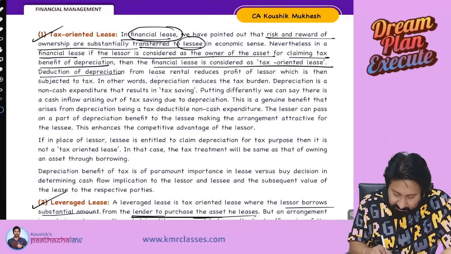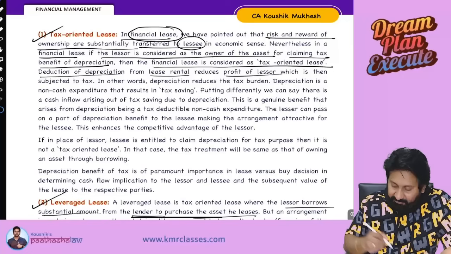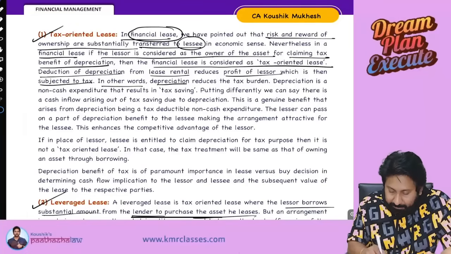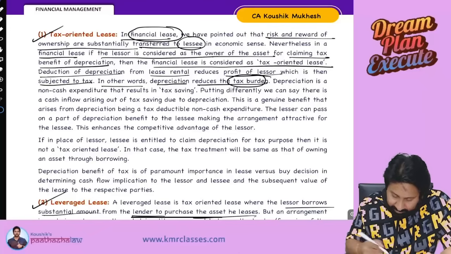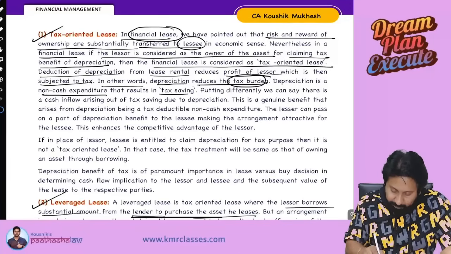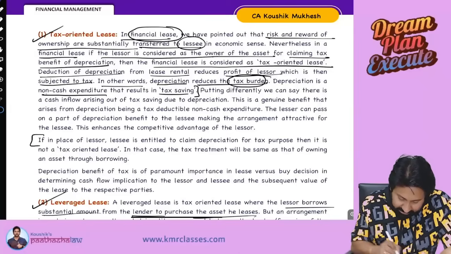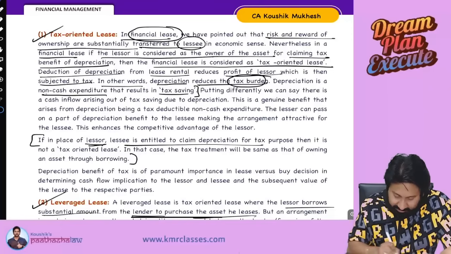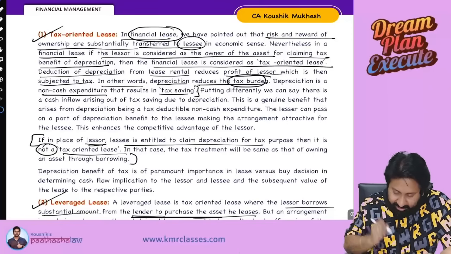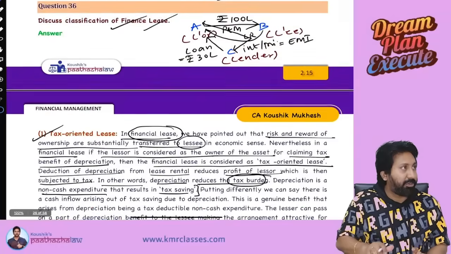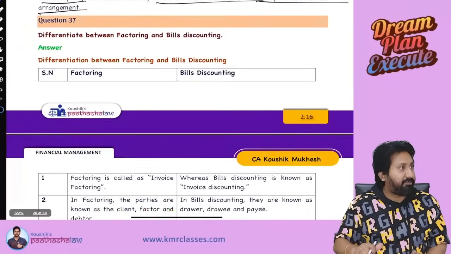Deduction of depreciation from lease rental reduces the profit of the lessor, which is then subjected to tax. In other words, depreciation reduces tax burden. Depreciation is a non-cash expenditure that results in tax saving. Up to here, you need to write here. Next, if in the place of the lessor, the lessee is entitled to claim depreciation, then it is not a tax oriented lease. Okay, that's it. These are all the important points you need to remember in classification of finance lease.